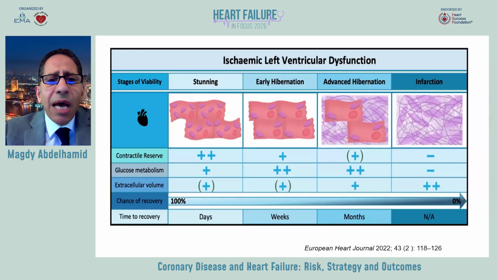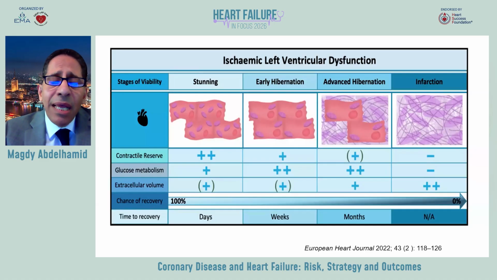And we know that in heart failure in coronary artery disease patients, different phenomena can be seen. One is myocardial stunning, which is transient LV systolic dysfunction after ischemia for a short time followed by revascularization. In such cases, the contractile reserve is preserved, as well as glucose metabolism. Extracellular volume is normal or mildly elevated, and the recovery is 100%, and usually it takes days for recovery of LV systolic function.